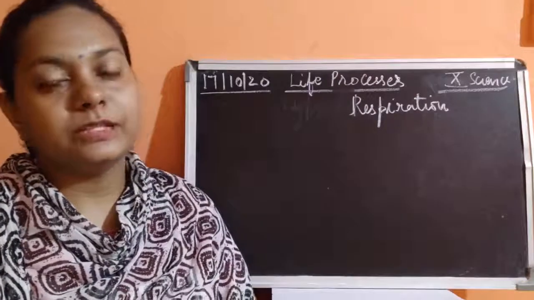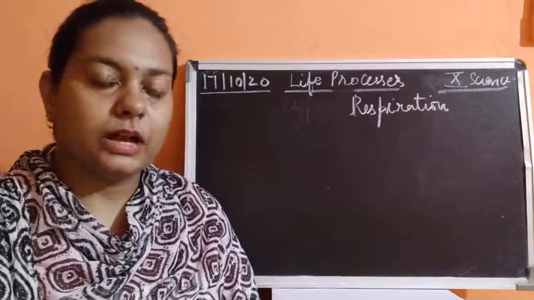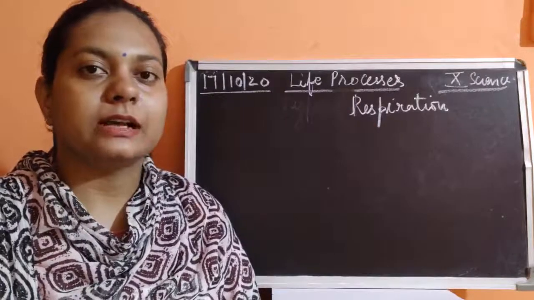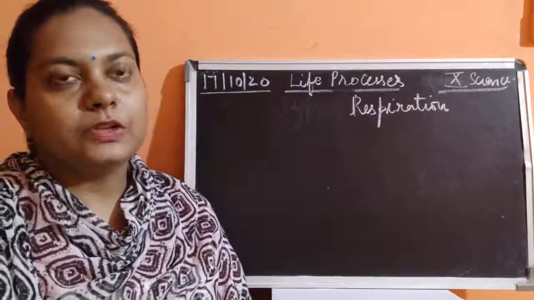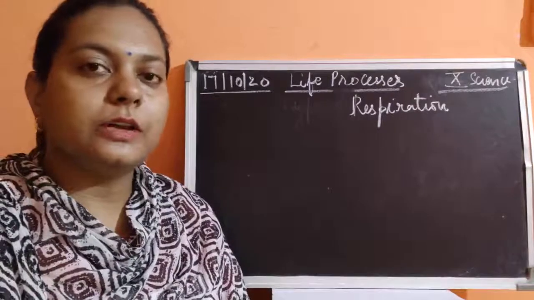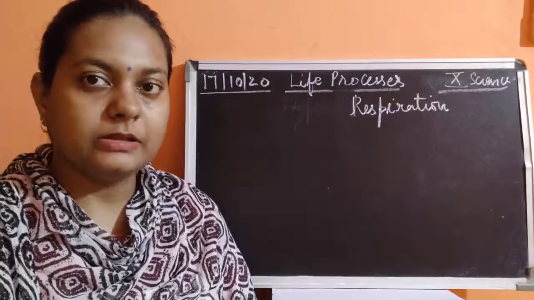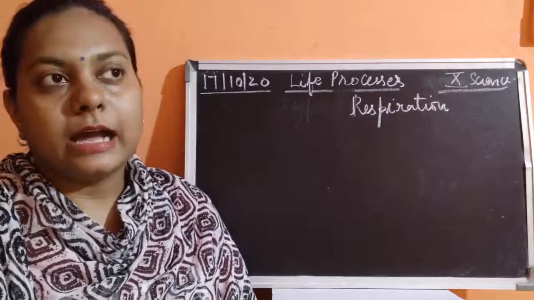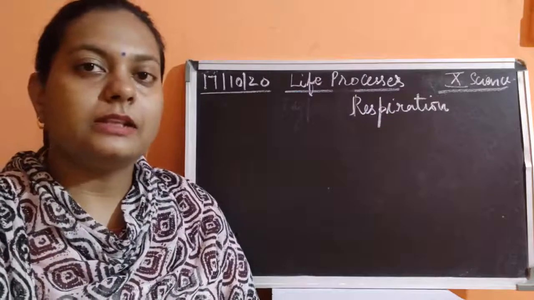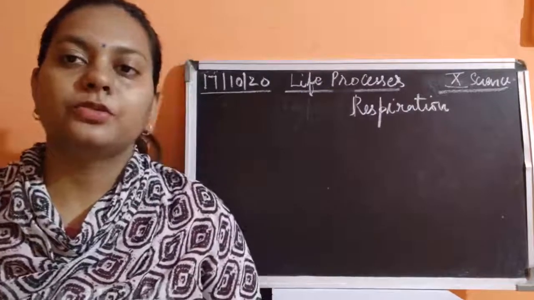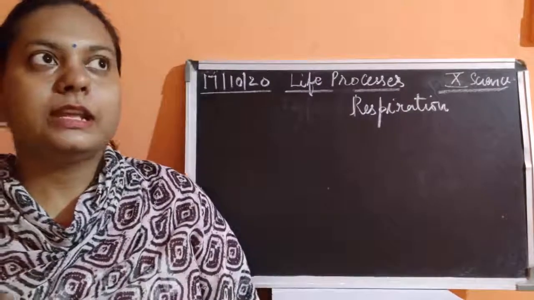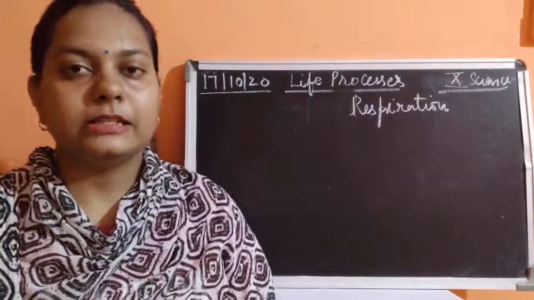Before starting today's video, I would like to tell you all what we have discussed till now in this chapter. Children, we have discussed one of the life processes, that is nutrition in plants as well as in animals. We found that different plants and different animals have different modes of nutrition. They gain energy by eating food.